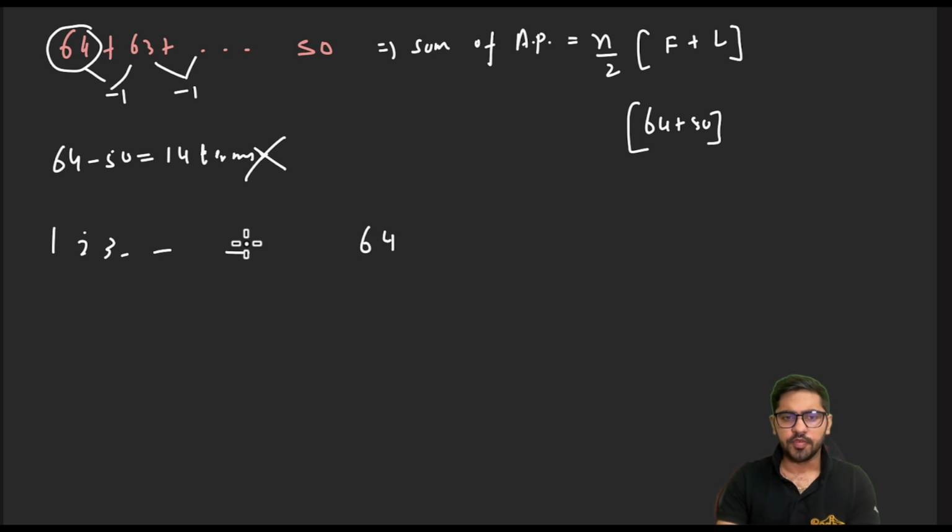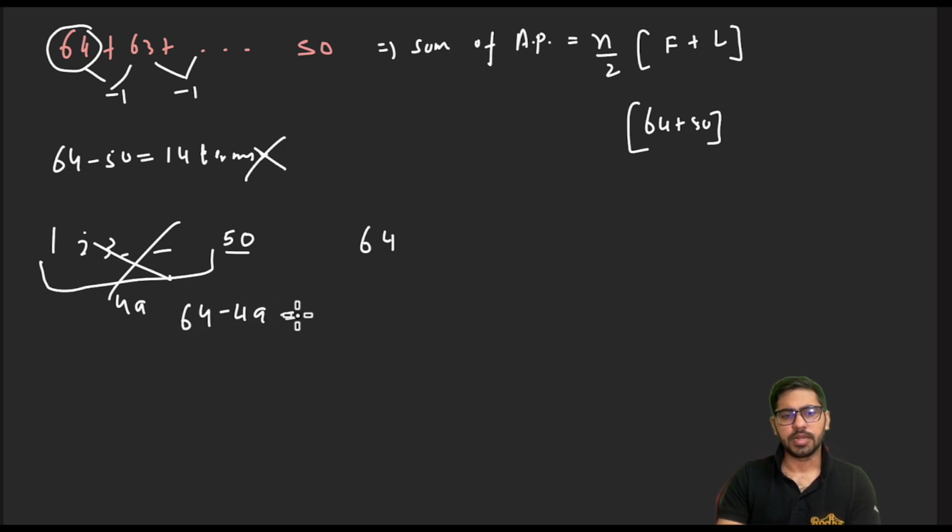Now you're saying from 50 to 64. So basically you're removing the first 49 numbers. So can I say the number of terms will be nothing but 64 minus 49? And what is 64 minus 49? Can I say 15? And this 64 minus 49 can be written as 64 minus 50 plus 1. Can I write it like this? Yes, I can write 49 like this, 50 minus 1.